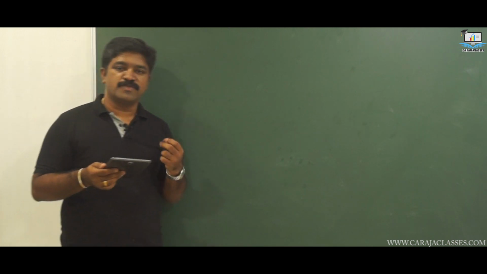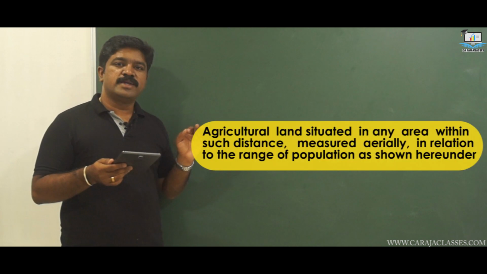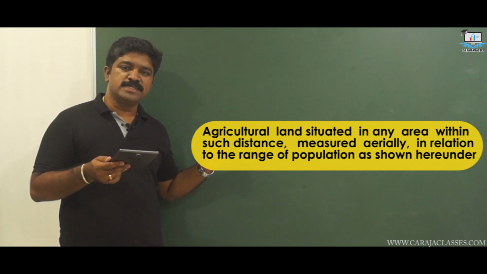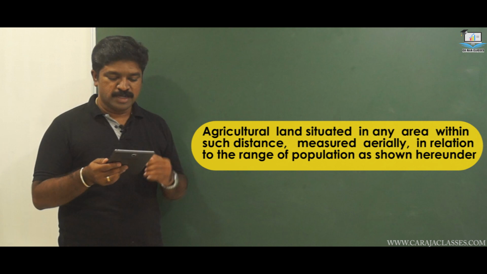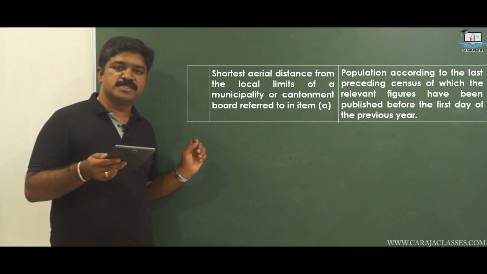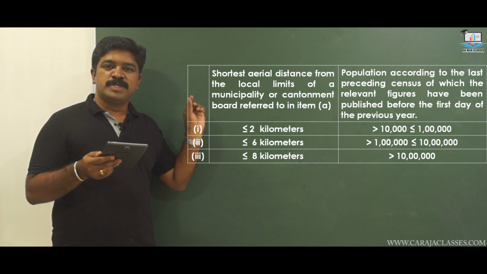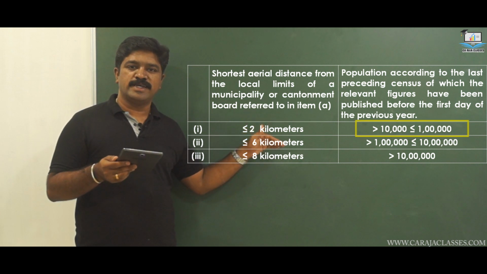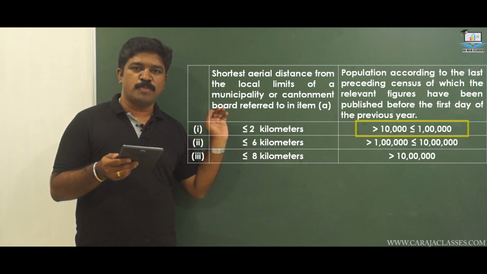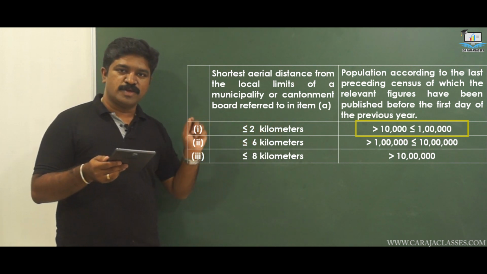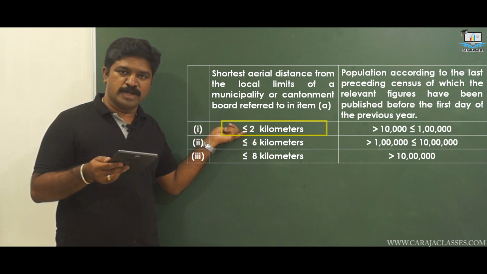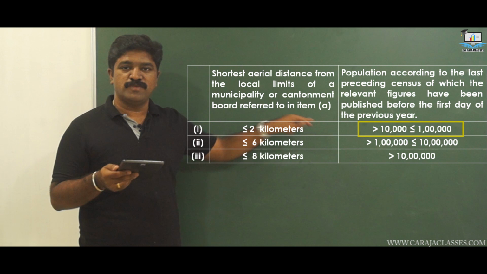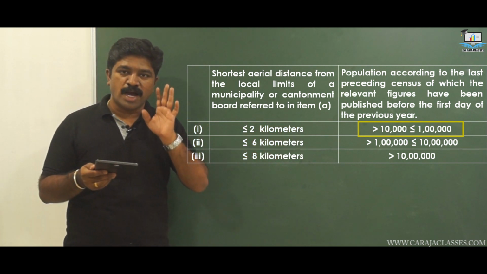The second classification: agricultural land situated in any area within some distance from that municipality or cantonment board. Let's say the distance is within 2 kilometers and the population is greater than 10,000 but within 1 lakh. So understand, if agricultural land is within 2 kilometers of this municipality or cantonment board and the population is greater than 10,000 but within 1 lakh, then we still call it urban agricultural land.